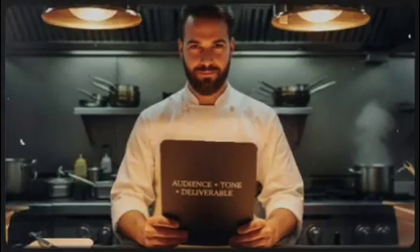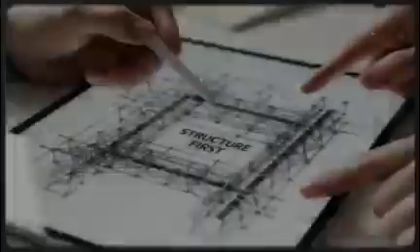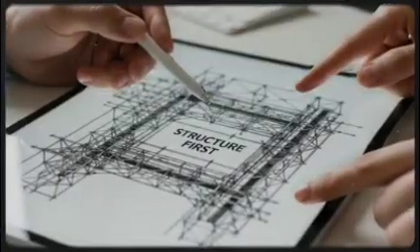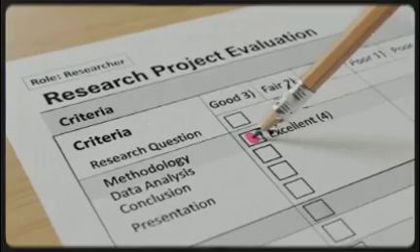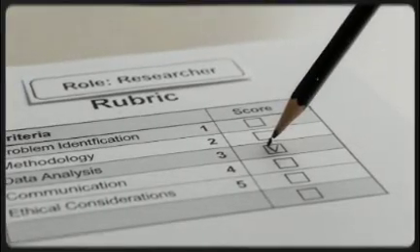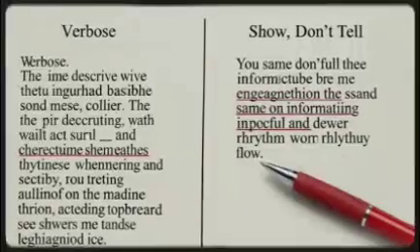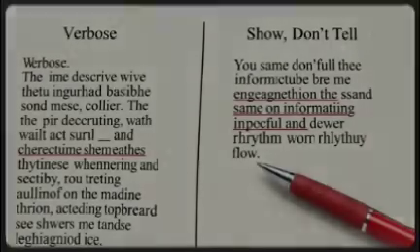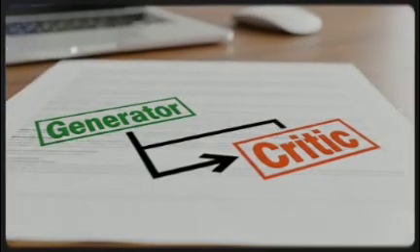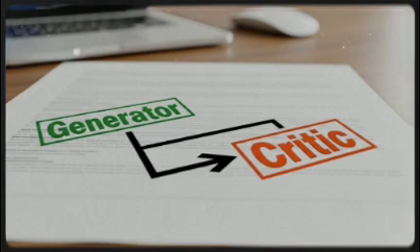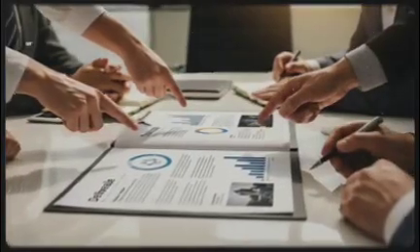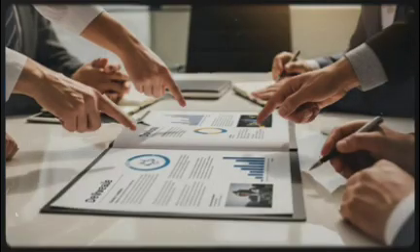You brief like a chef with audience, tone, and deliverable. You demand scaffolding first to agree on structure. You add constraints as kindness to force brevity and truth. You set a role and rubric so the model aims at a standard. You include a show, don't tell exemplar, so cadence is right. You run a 2-pass with generator then critic. And if the task is complex, you decompose and then compose. The result is an output that feels like it came from a prepared team, not a guessing machine.